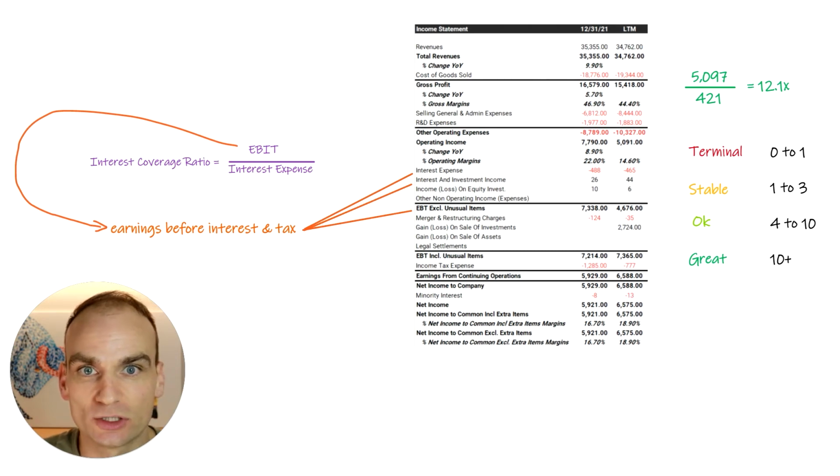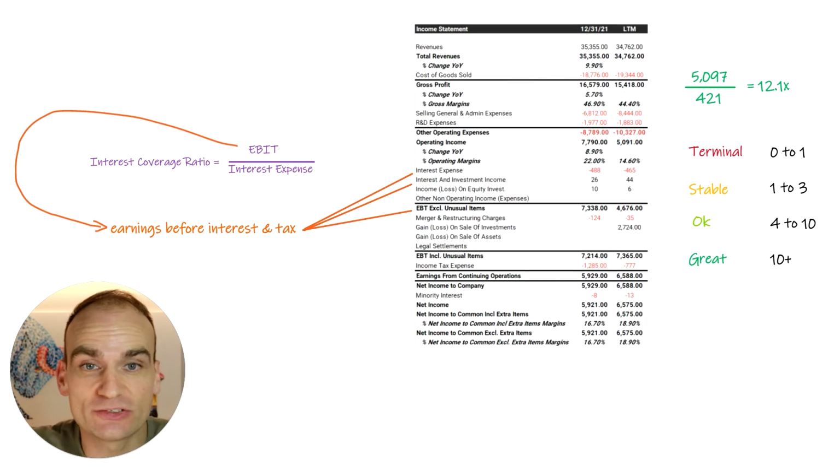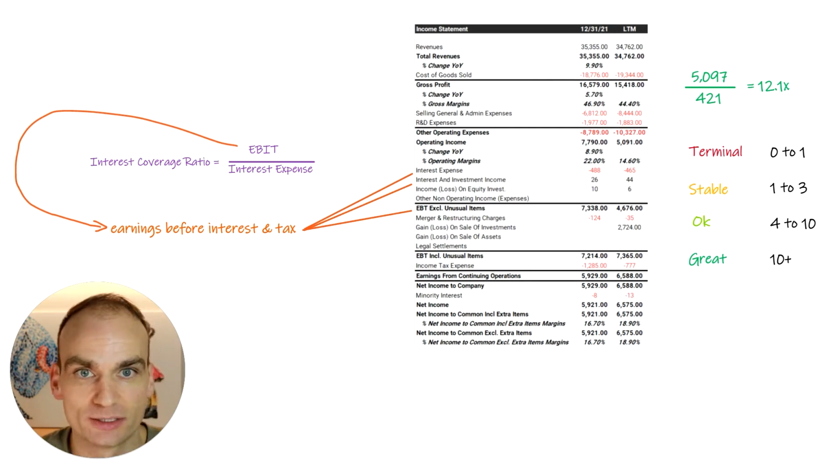And then we're going to have a look at debt to equity. What that debt to equity ratio is going to tell us is whether the company is over leveraged or maybe in certain circumstances it's under leveraged, and they can actually increase their debt level in order to capture growth into the future. So we're going to look at interest coverage and debt to equity to get an idea of the debt situation of a company. This should be used in tandem with liquidity ratios.